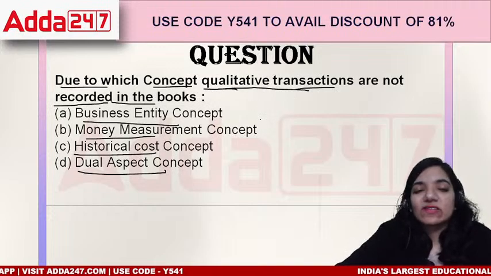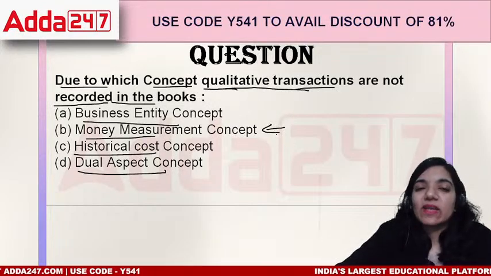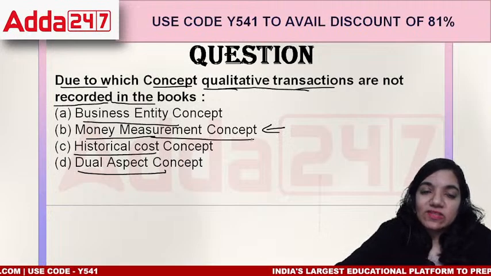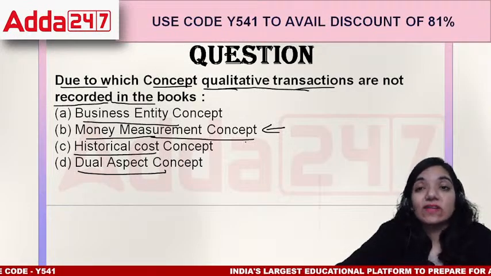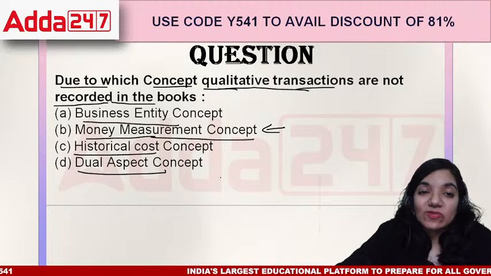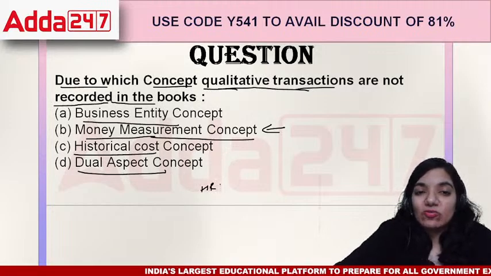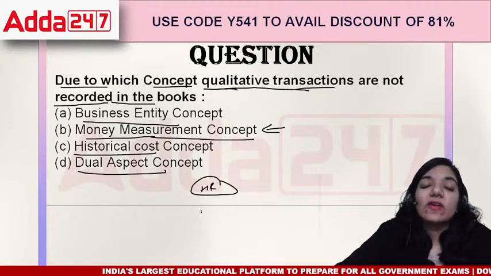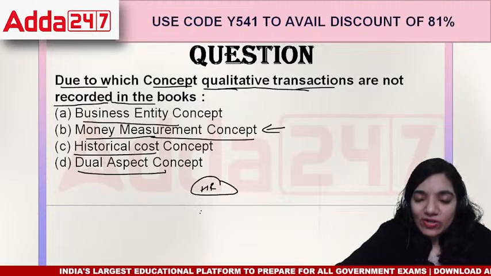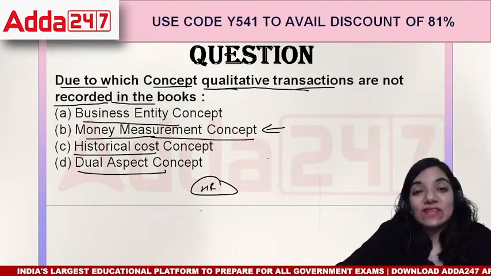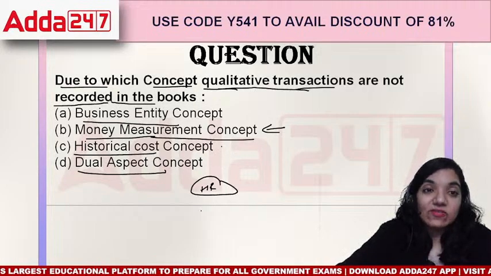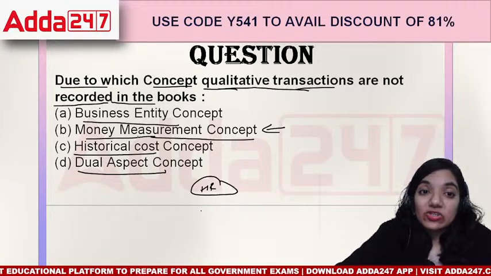Due to which concept are qualitative transactions not recorded? They are not recorded because it's all about money. The money measurement concept says it's all about money. If it is not related to money, then do not record it in the books of accounts. That's why we do not record the human resource, their quality, or their loyalty towards the organization. These things are not recorded because of the money measurement concept.